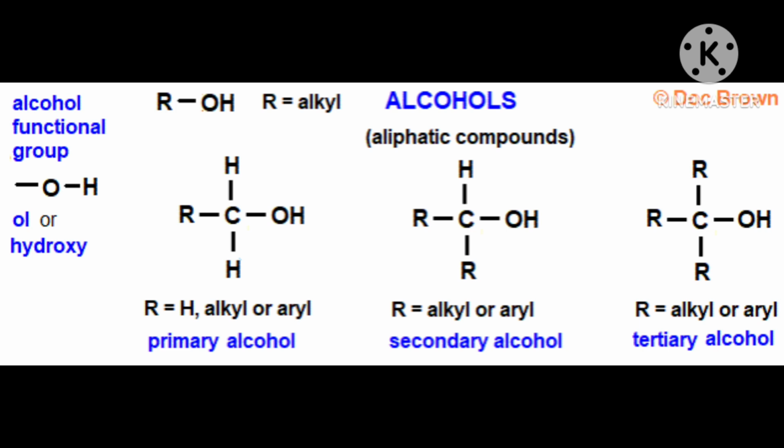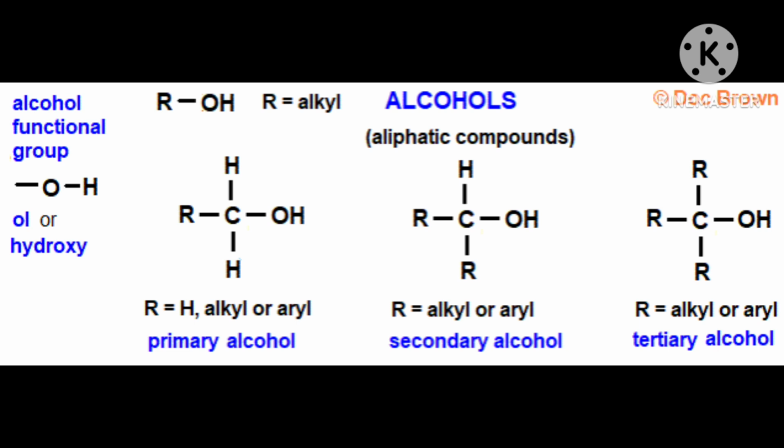An alcohol contains one or more hydroxyl groups directly attached to carbon atom or atoms of an aliphatic system. Example is methyl alcohol. While a phenol, what is a phenol? Phenol contains an OH group or groups directly attached to carbon atom or atoms of an aromatic system.